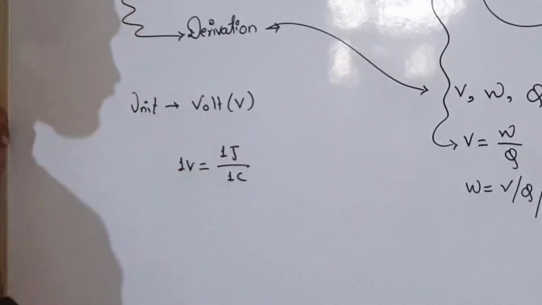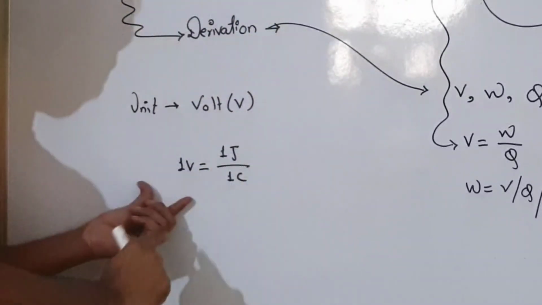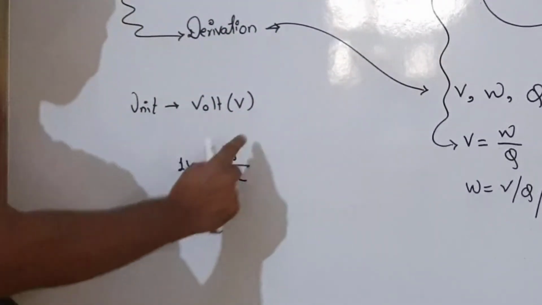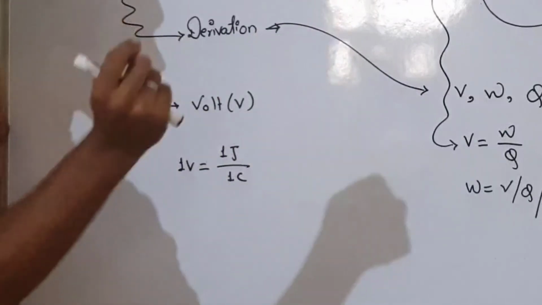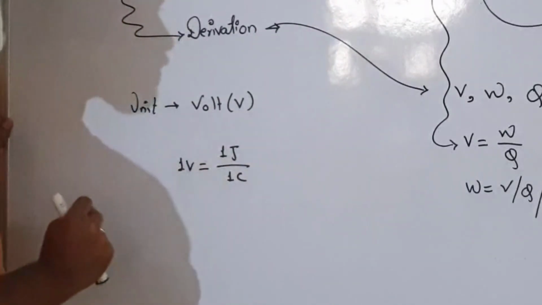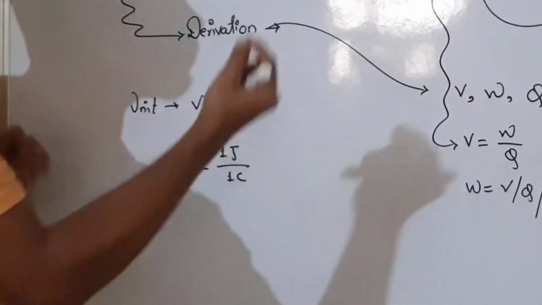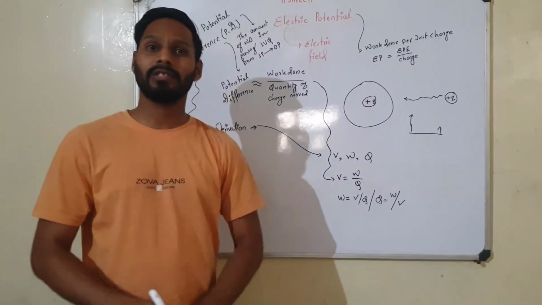So how are we going to define 1 volt? Potential difference is said to be 1 volt if 1 joule of work is done in moving 1 coulomb of charge from one point to another point. So the next topic will be